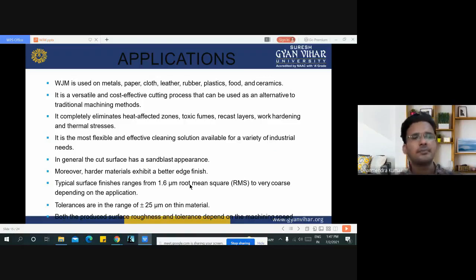In general, the cut surface has a sandblast appearance. Moreover, harder materials exhibit a better edge finish. Typical surface finishes range around 1.6 micron root mean square, varying depending on the application. Tolerances are in the range of plus or minus 25 micron on the material. These are some applications of the water jet machining process.